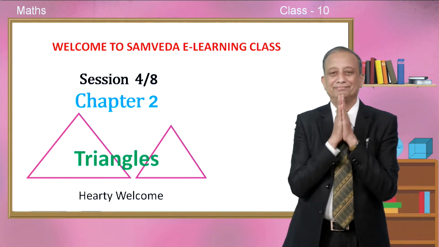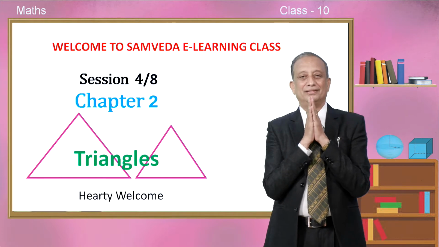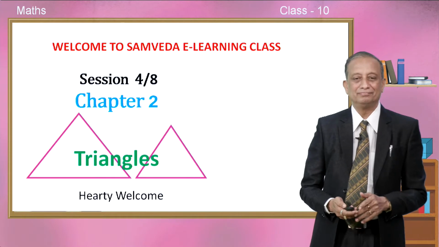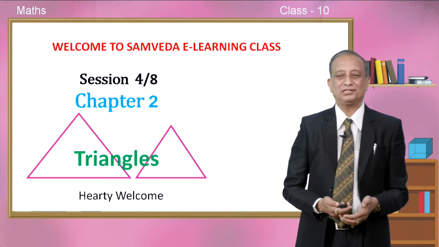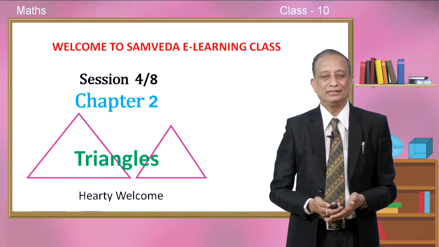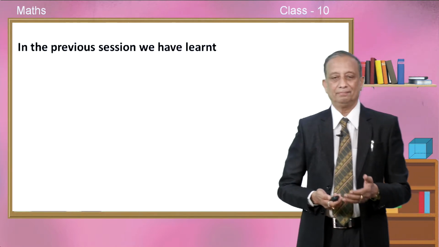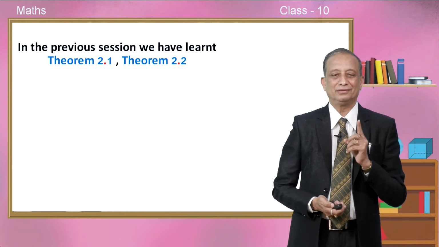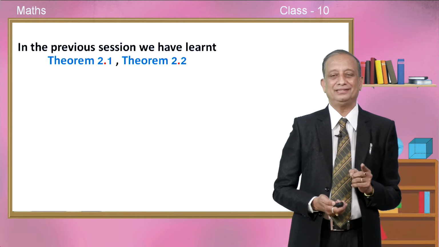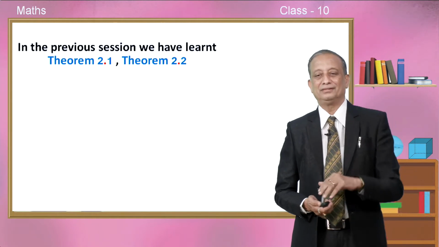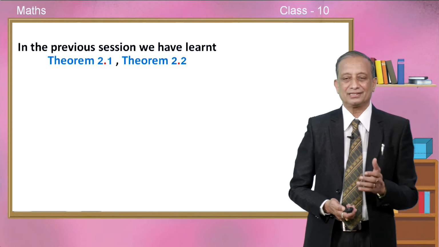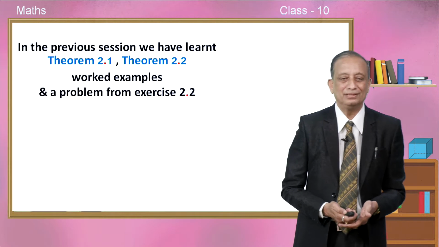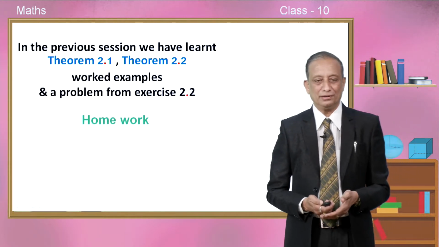Namaste children, a very hearty welcome for all of you to this wonderful session children. This is in fact the fourth session in this chapter called triangles. In the previous sessions we have learned, can you remember, theorem number 2.1, basic proportionality theorem or Thales theorem, theorem number 2.2 which is converse of the basic proportionality theorem, a few worked examples and a problem from exercise 2.2.